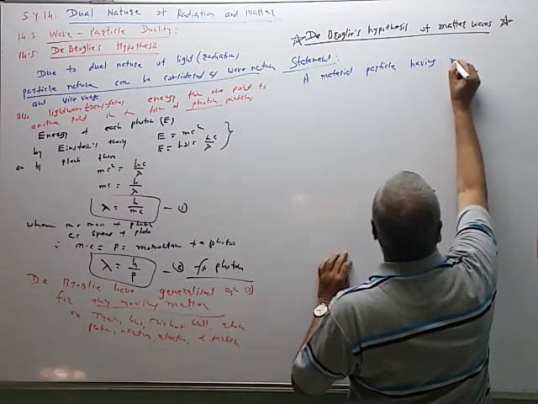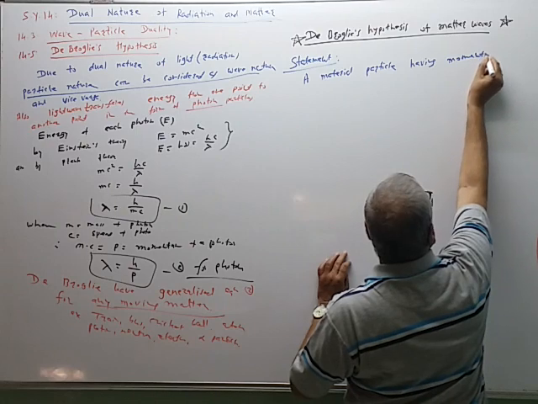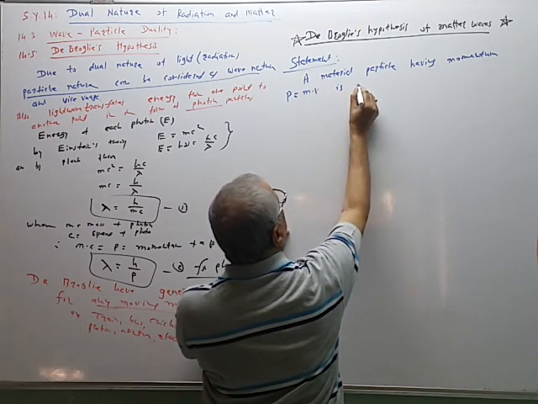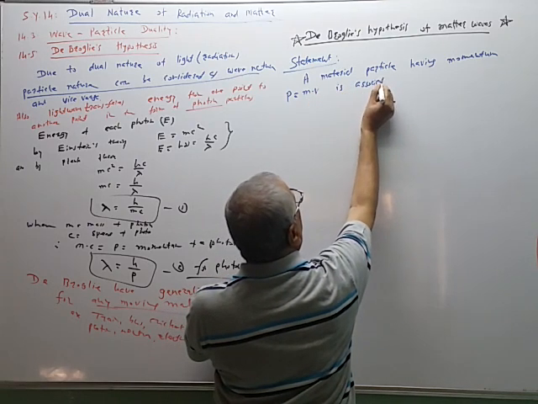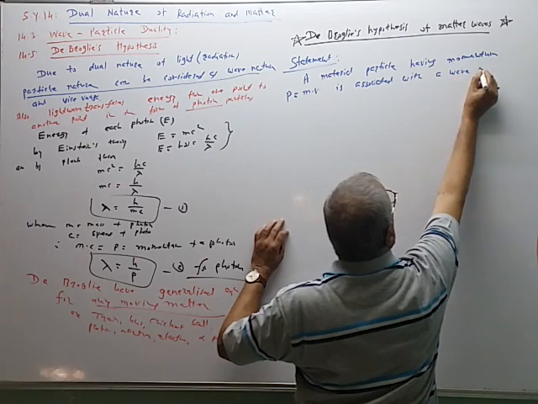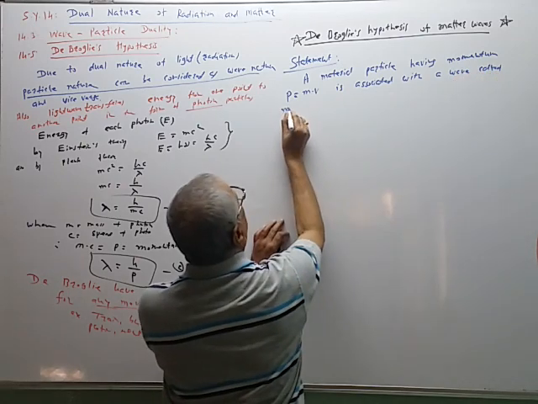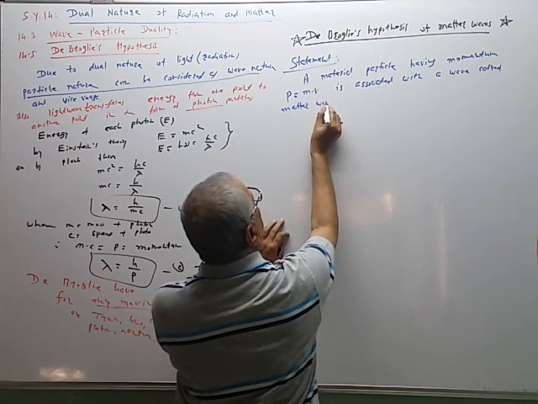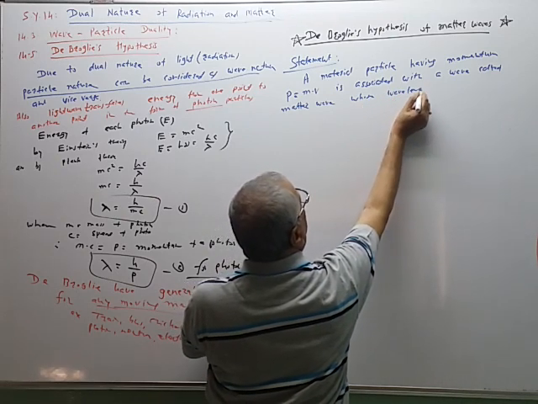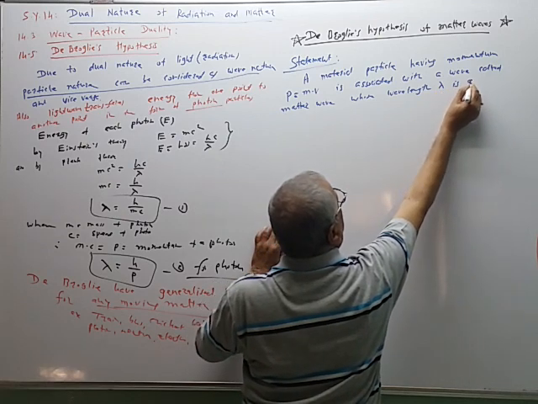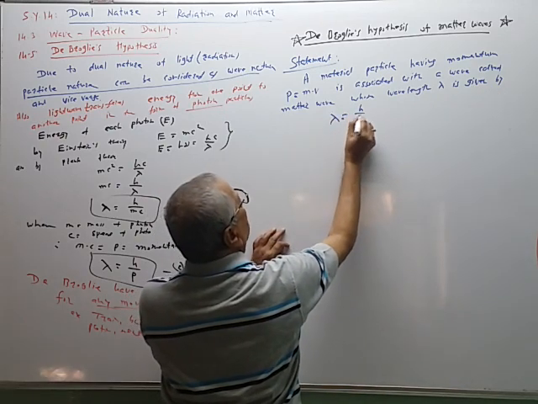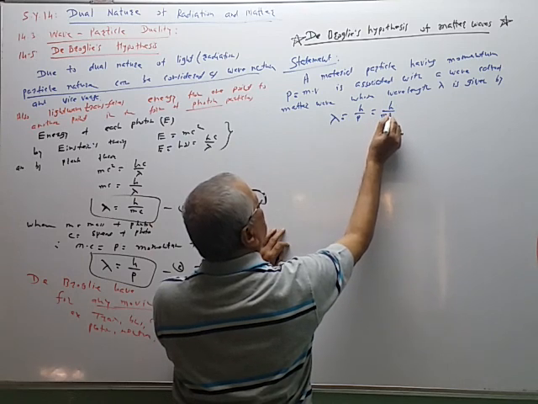A material particle having momentum p is equal to mass multiplied by velocity is associated with a wave called matter wave whose wavelength lambda is given by lambda is equal to h upon p is equal to h upon m into v.